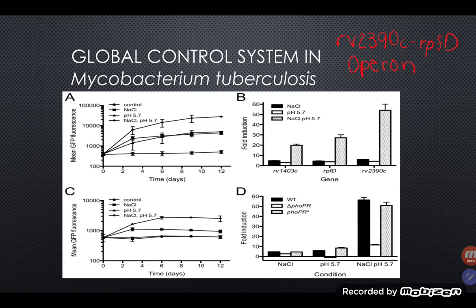The greatest rate of transcription is seen in an environment that has both an acidic pH and a high level of chloride. The chloride acts as an inducer to turn on transcription.